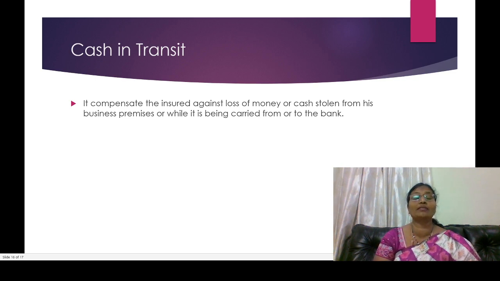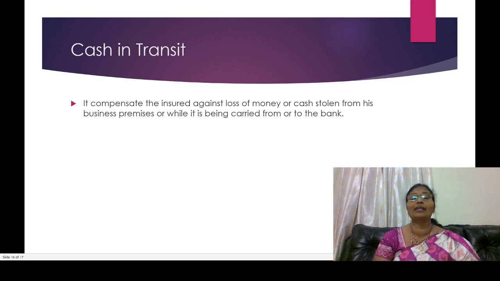At the end, miscellaneous insurance includes cash in transit. Generally, while we are carrying cash from one place to another, at any time the cash could be stolen by some people or dropped somewhere, and at that time we face some risk. That type of risk we should cover by taking cash in transit insurance.